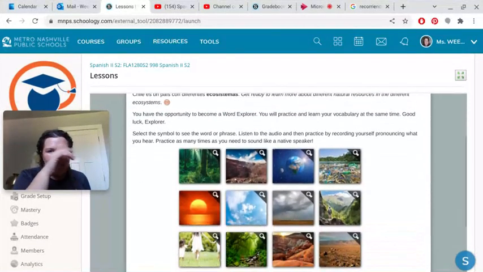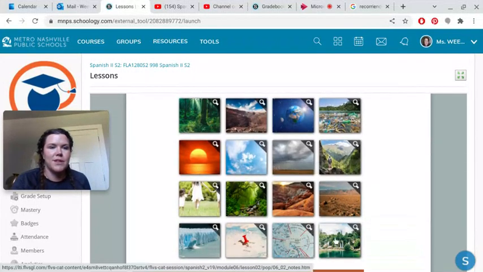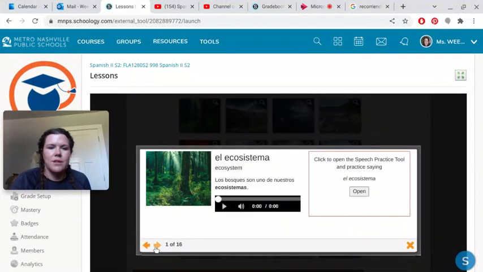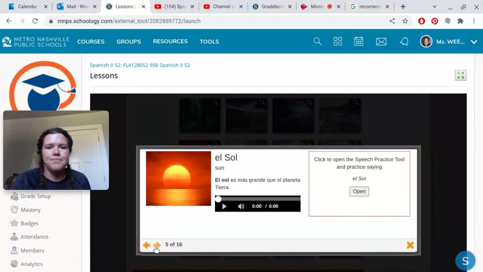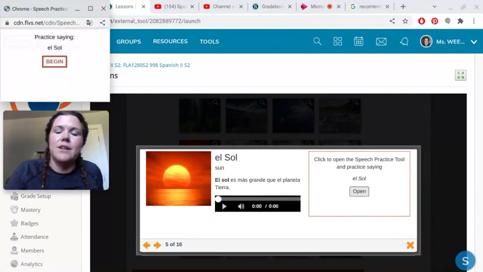Okay, so this is Word Explorer. This is how all of the lessons with vocabulary present the vocabulary. You can click on the first one, and you can actually click through all the vocabulary. You can listen to it here. You just push play. It gives you the Spanish. It gives you the English. It gives you the word used in a sentence. So, el sol es más grande que la planeta Tierra. And you also have an opportunity to test your pronunciation and practice your pronunciation.